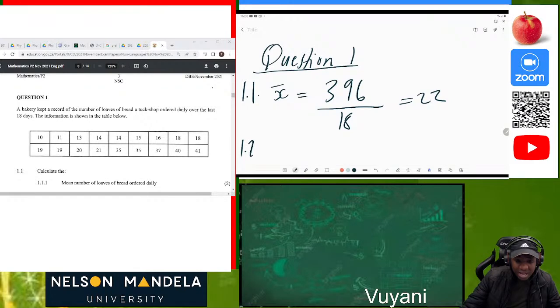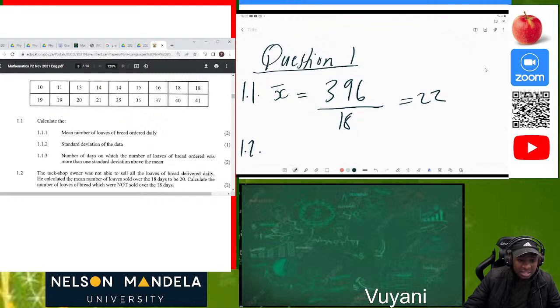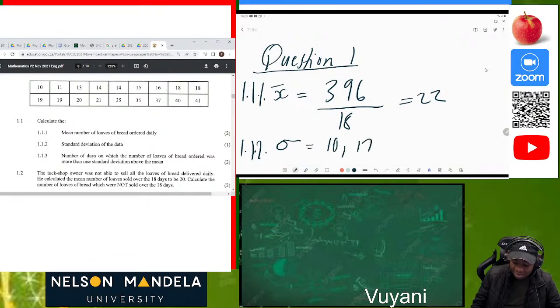On 1.1.2, sorry, for 1 mark, they want the standard deviation. So again, you go to your calculator, you press shift mode, and you look for this sign. This sign is representing what we call the standard deviation of the data. When we press our calculator, it's giving us 10,1707, which approximated to 2 decimal places is 10,17. Okay, so that's our standard deviation.